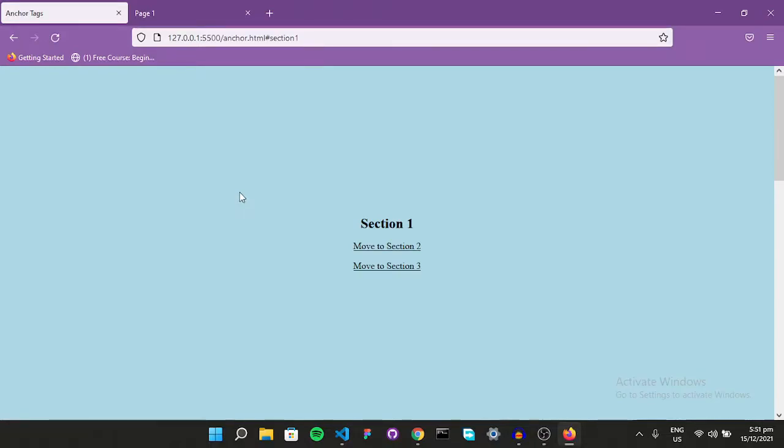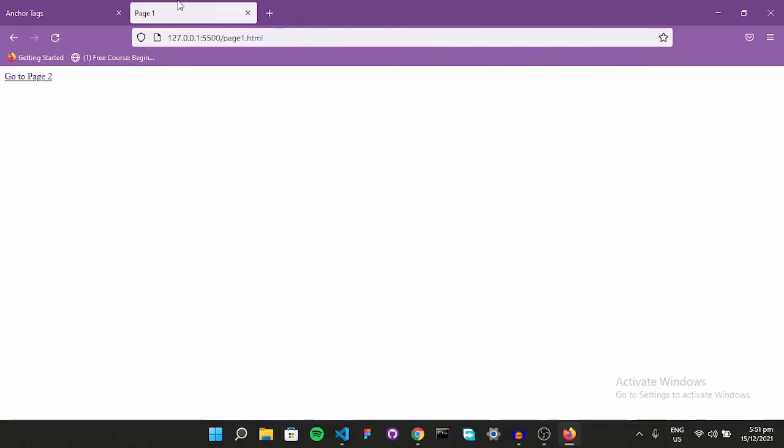So today we are going to learn some fun stuff. First of all, we are going to learn the anchor tags in HTML and CSS. So how can you jump from one page to another? Just like this one, we'll go to page 2, click here. It's going to go to page 2 right here. And then if I want to go back, I can go back to page 1.